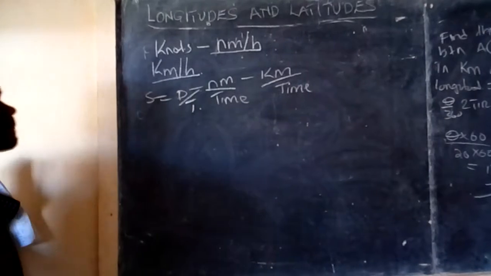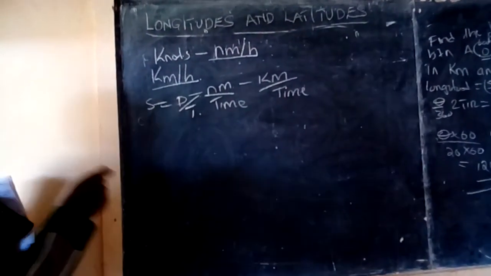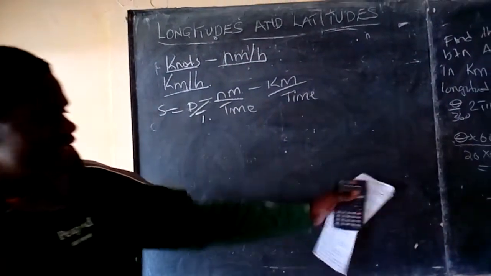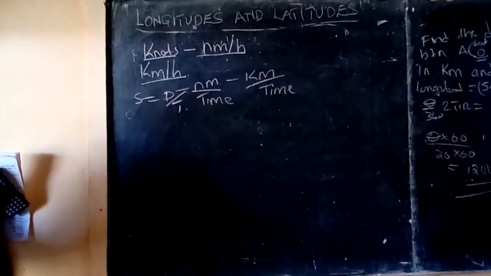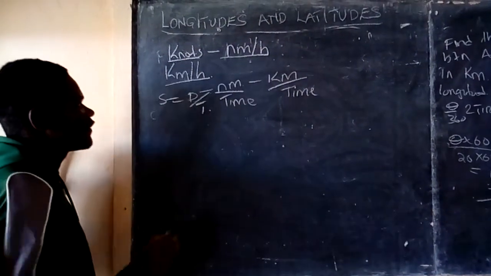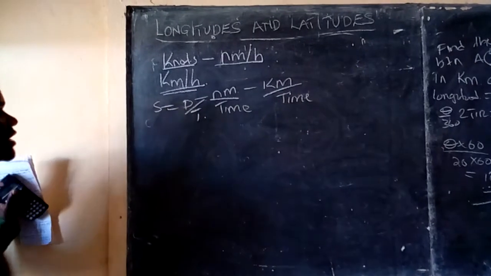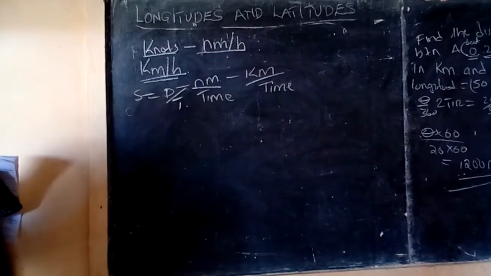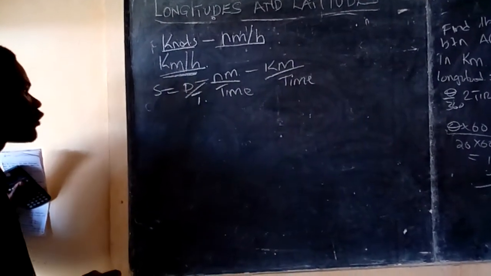Now knots. The only unit I've introduced here that maybe someone doesn't know is knots. Knots is just the same as nautical miles per hour. As we were calculating the distances in nautical miles, that nautical miles you found per hour is what we call knots. Then the kilometers per hour, you've interacted with them very many times. You have a distance in kilometers and a given time in hours, then change it to kilometers per hour. That is what we are going to do here.